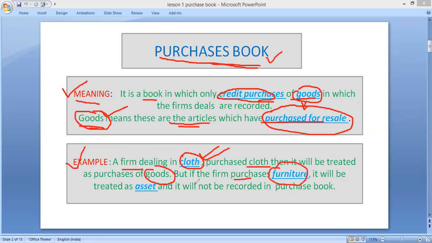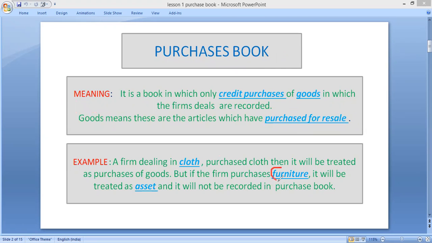If any firm is purchasing sofa, chairs for setting up the business, then that furniture will not be treated as goods, because that furniture is not purchased for sale purpose, and that furniture will be treated as his asset, not goods.